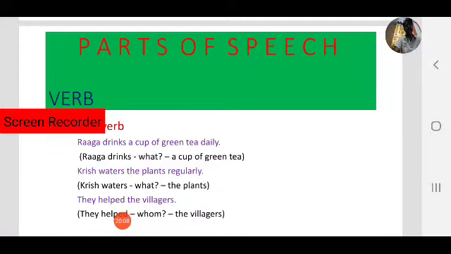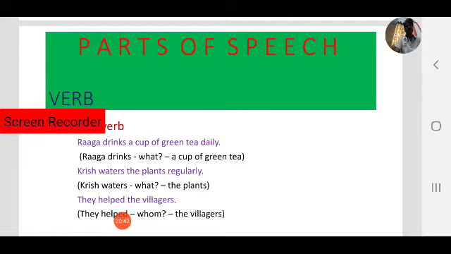So observe these three examples. Raga drinks what? Yes, a cup of green tea. So drinks is a transitive verb. Krish waters the plants regularly. Here what is the main verb? Waters, that is the action. So waters what? You get the answer, the plants. So waters is a transitive verb. Next one, they helped the villagers. What is the main verb here?